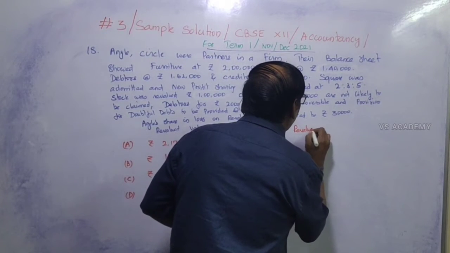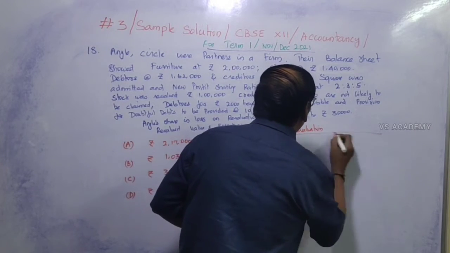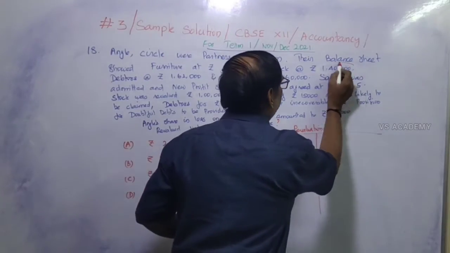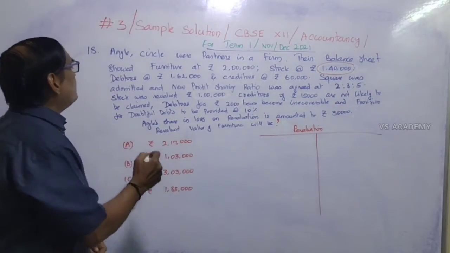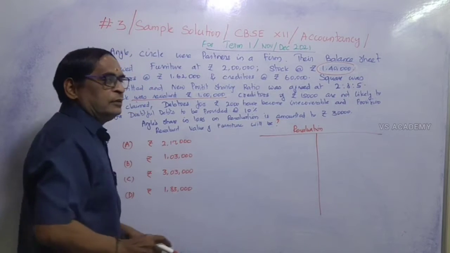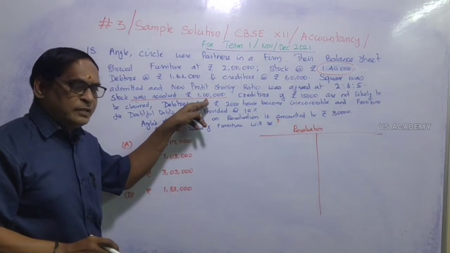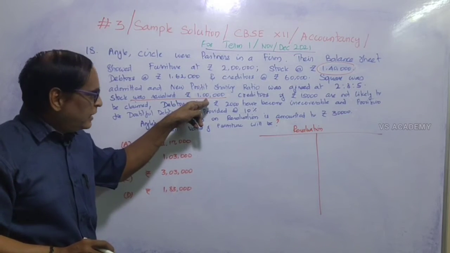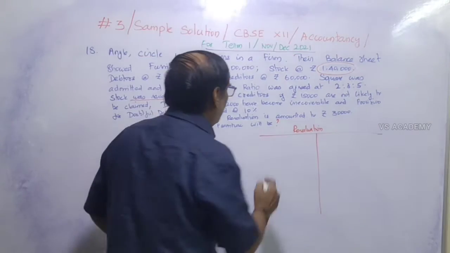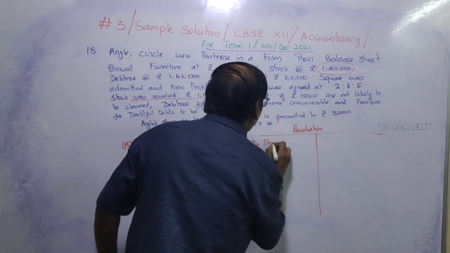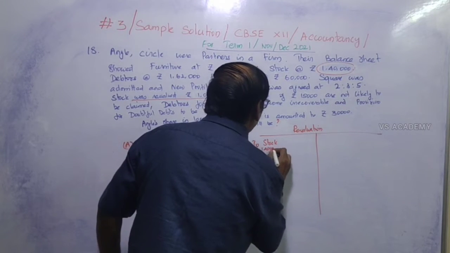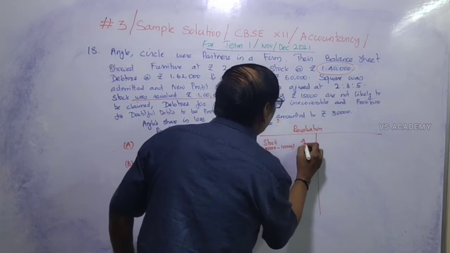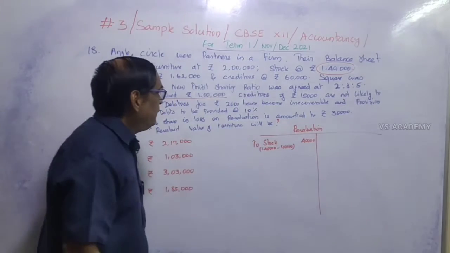In the revaluation account, some assets are revalued. The first asset: formerly the stock was rupees 1,40,000. Now the stock was revalued at 1 lakh. So the stock value has been diminished to the extent of rupees 40,000. A reduction in the value of assets will be debited in the revaluation account. So to stock, that is 1,40,000 minus 1 lakh, 40,000 should be debited.